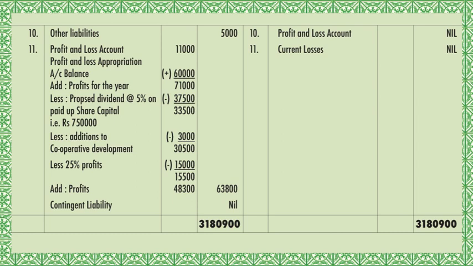So you total both the sides of the balance sheet, and on both sides you get 31,80,900. And so we have completed the solution. Revise this. In the next lecture we'll continue this topic.